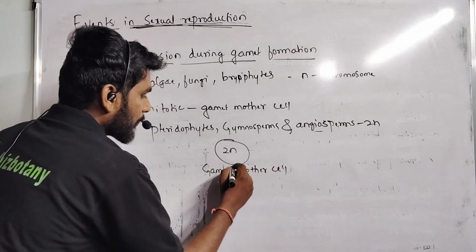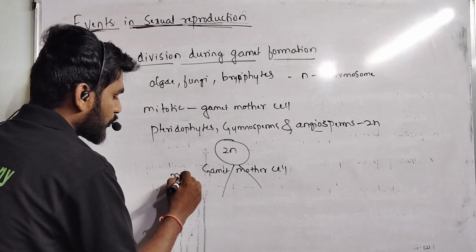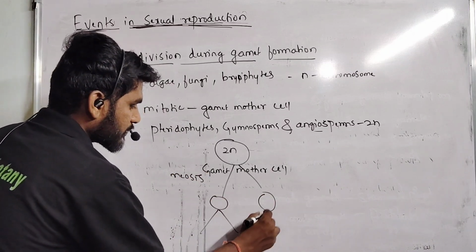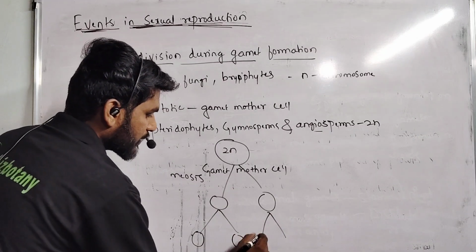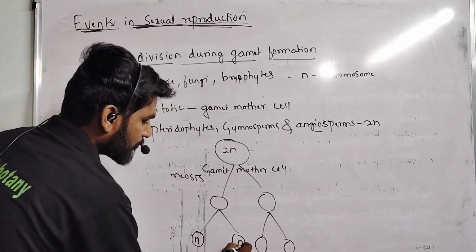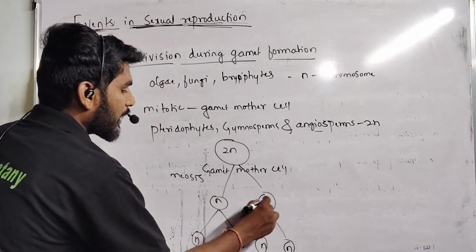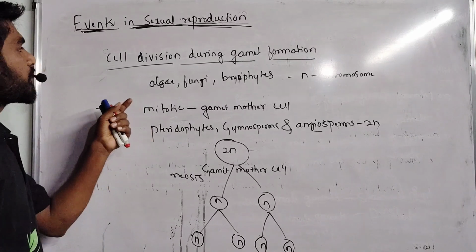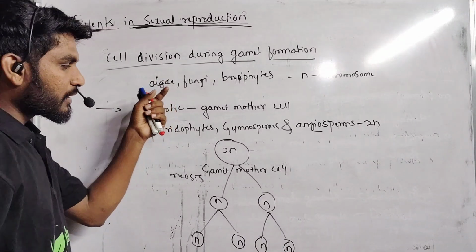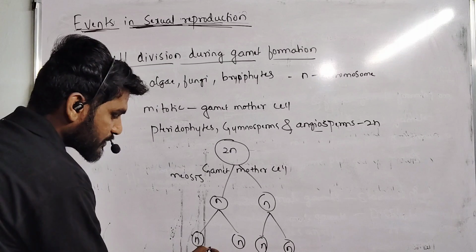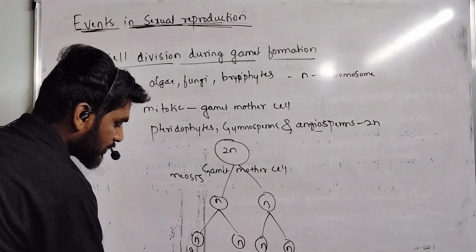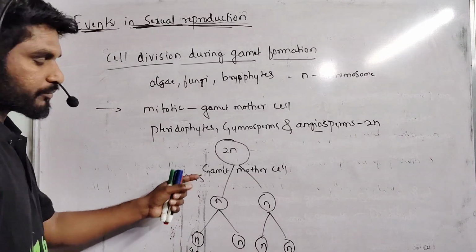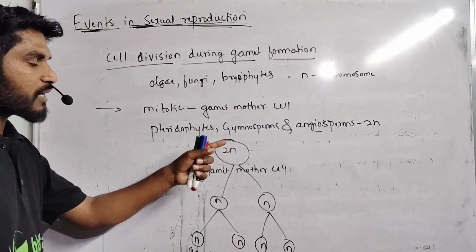This cell undergoes a meiotic division. Meiosis occurs, which leads to the formation of haploid cells. Four haploid cells will be forming in this case. They have n number of chromosomes. This type of cell division you can see during the formation of the gametes. These haploid cells undergo metamorphosis and form the male and female gametes. Gametes will be forming in organisms containing a diploid set of chromosomes.